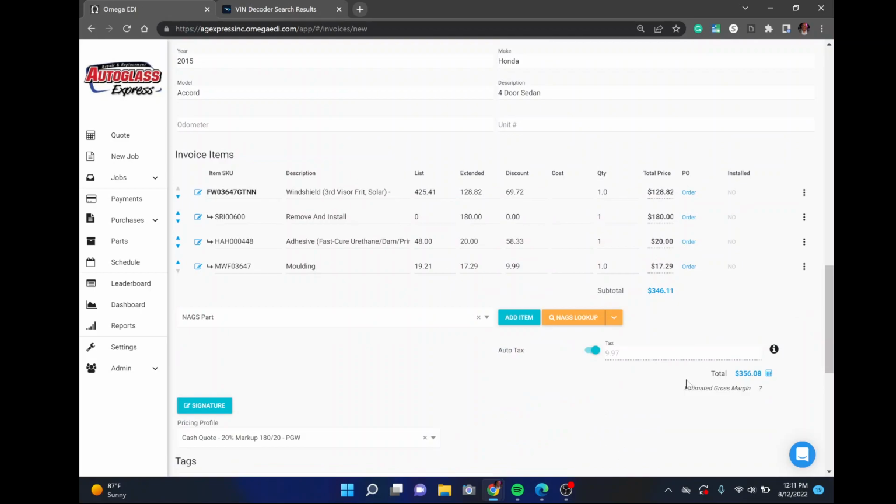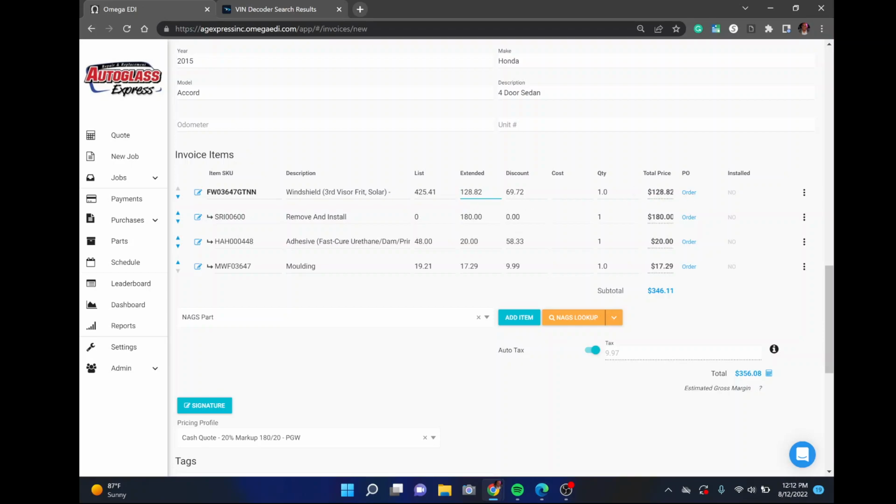this is going to be our quote right here. It automatically creates a quote for you. In this case the quote is $356 for this customer. Now how does it do that? The system is set up so that it marks up 20% from a PGW price. So let's say the price for this windshield is $128.